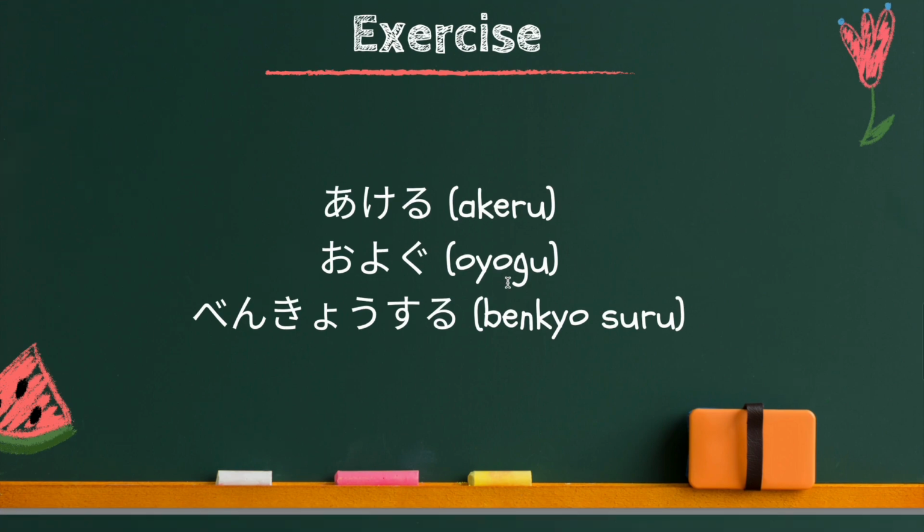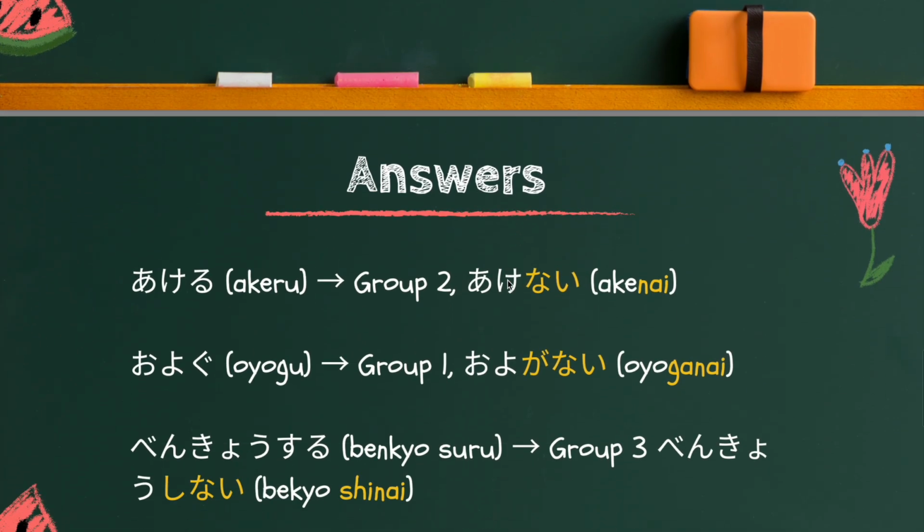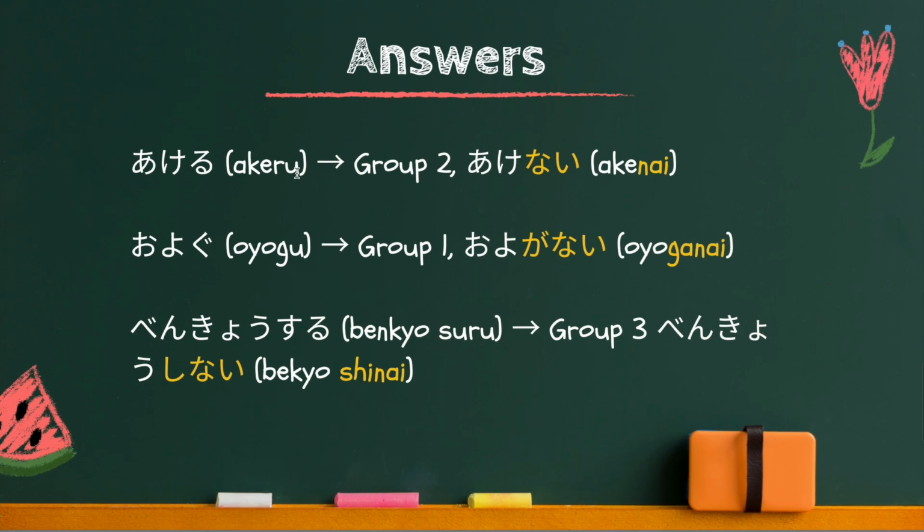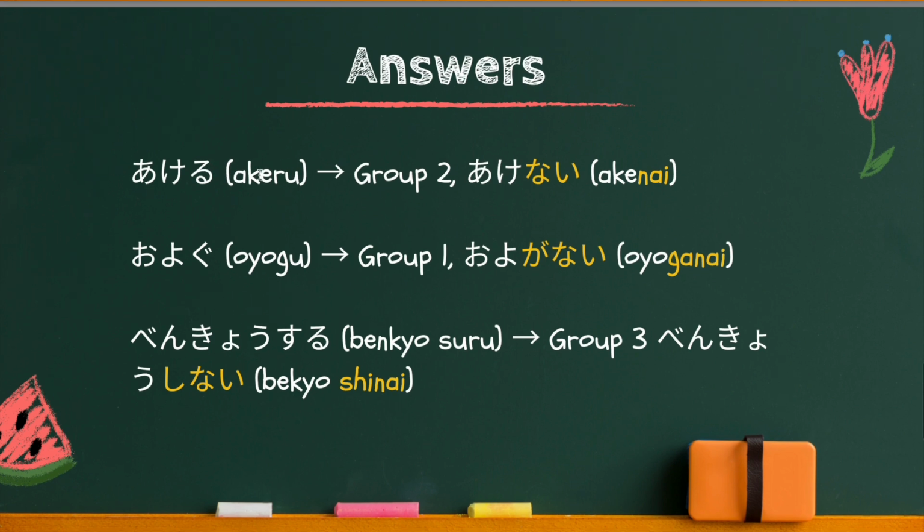Now the answers. First one, 開ける. It's る ending, so it's group 2. If it's group 2, just replace る with ない. So 開ける becomes 開けない. Next one, 泳ぐ. It's not いる or える and it's not group 3. Therefore, it should be group 1.